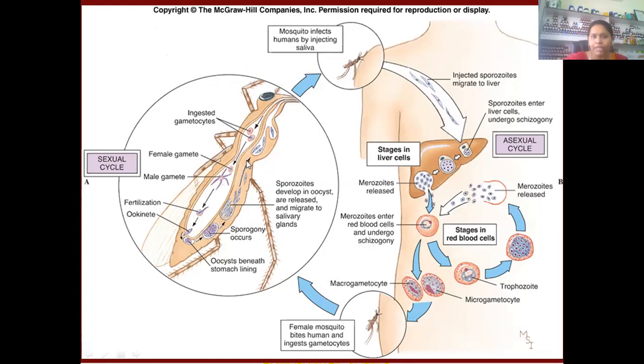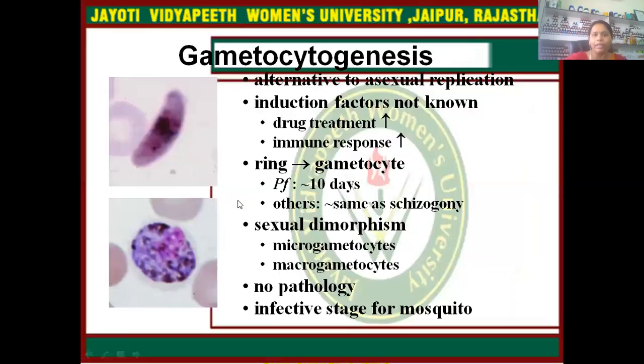These sporozoites are collected in the salivary glands of the mosquito, and when this mosquito takes the next blood meal, it is transferred into the human. Thus the sexual cycle goes on, and in the human again there is a hepatic cycle. Merozoites are released, then there is an erythrocytic cycle, going on again and again, and some of these merozoites will convert into gametocytes, and these gametocytes are again taken by the mosquito, and thus the cycle goes on again and again.